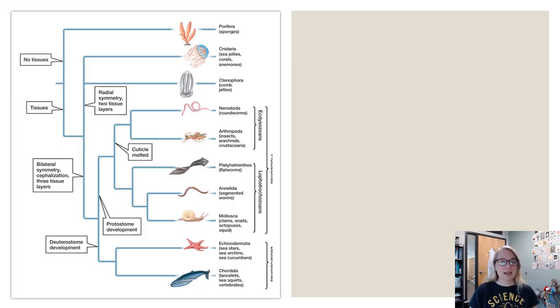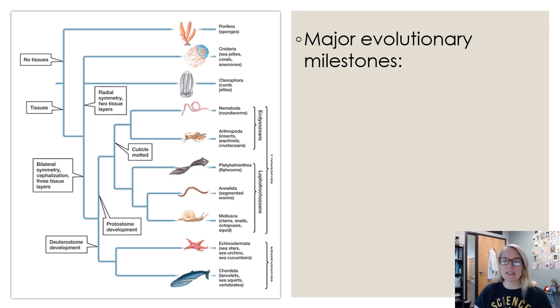Then we're going to take a look at the classification of all of the different animal groups. There are some words in here that you don't know yet, but we're going to get there. So we're just going to take a look at some milestones that happened in the evolutionary path that gave us the diversity of all of these different animals. First is tissues. We're going to learn a lot about tissues in a couple chapters. But tissues are collections of cells that work together to do a similar function.